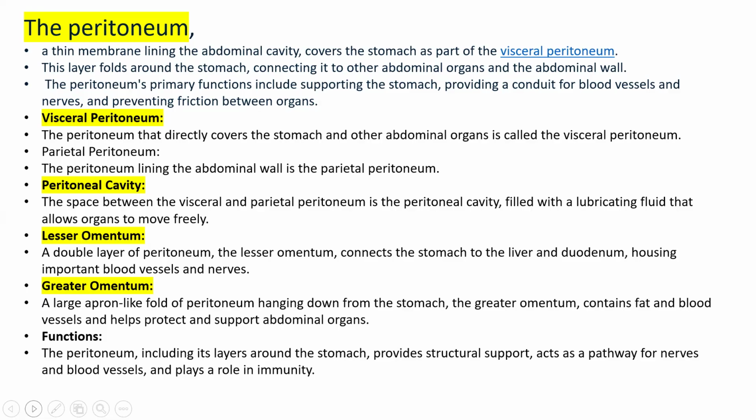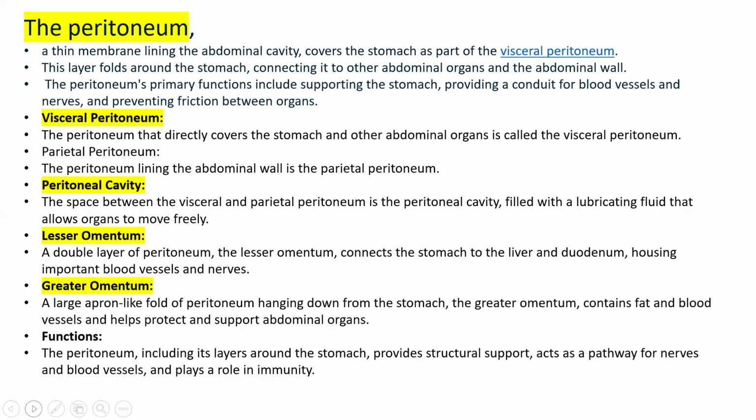Visceral relates to the organs. Next is the parietal peritoneum. Parietal peritoneum lines the abdominal wall, while visceral peritoneum directly covers the stomach and other abdominal organs. The peritoneal cavity is the space between the visceral and parietal peritoneum, which is filled with lubricating fluid to give lubrication.